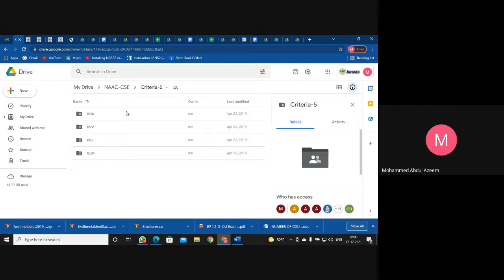So I request the criteria in-charges those who have done in the past to upload their respective information in this particular drive, which helps the new criteria heads to take the information of the old NAAC, because from 16-17 till 17-18, data must be taken from the older NAAC. So I request again the old NAAC in-charges to kindly upload their respective data in this particular folder, which I have already shared with new criteria heads and the old criteria heads.